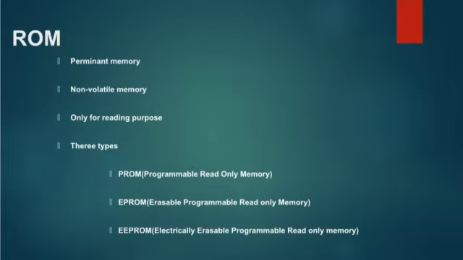So, the ROM will be classified into three categories. They are PROM, EPROM and EEPROM. PROM means programmable read-only memory, EPROM means erasable programmable read-only memory, and EEPROM means electrically erasable programmable read-only memory.